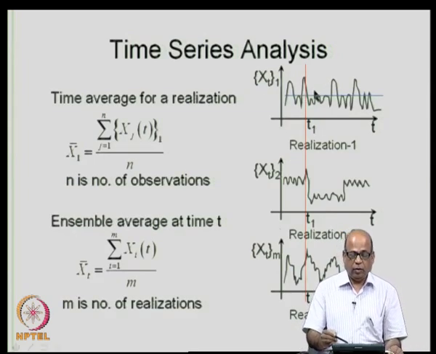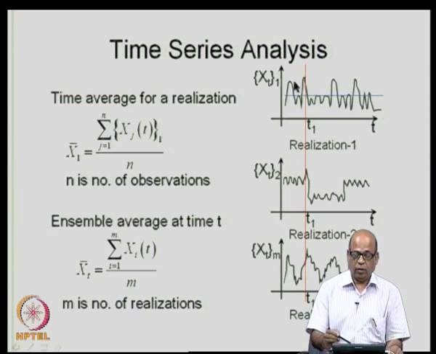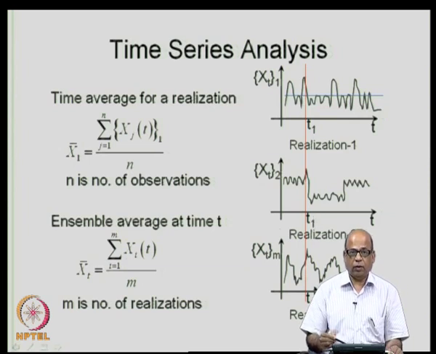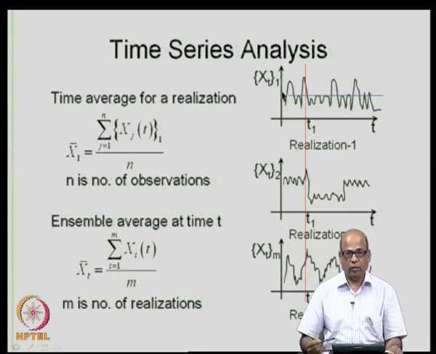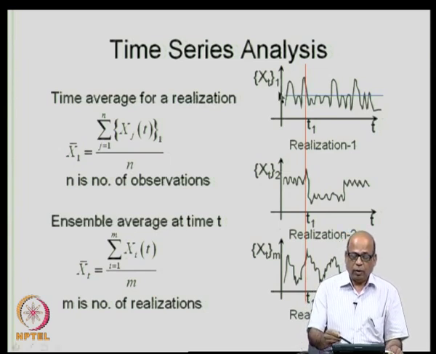So, this picture makes it clear. You have several realizations. This is realization 1, realization 2, etcetera. So, you have m realizations, and this collection of m realizations is the ensemble. So, you can talk about properties across time or properties across realizations. When you are looking at one time series and then you are looking at properties across time, then we have time properties of a given realization.